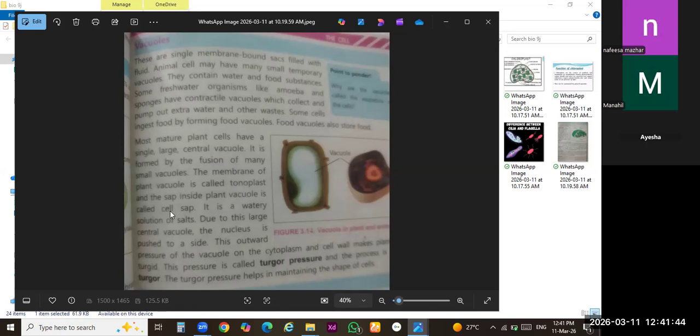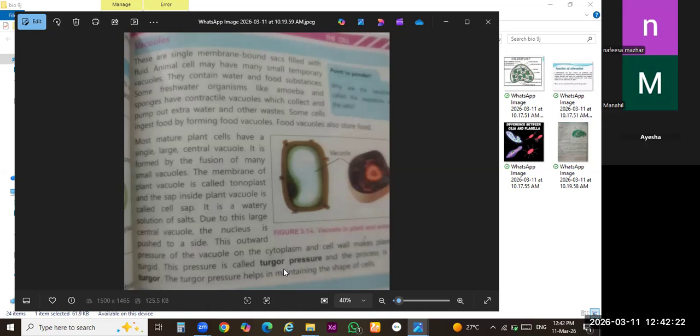Right? The most important short question is turgor pressure, turgidity. You have to write it from this point to this point. Clear? This is very important. Class 9, this is a very important short question. You can write in your own words. The answer should be very satisfying. You have to complete the answer in very simple words.